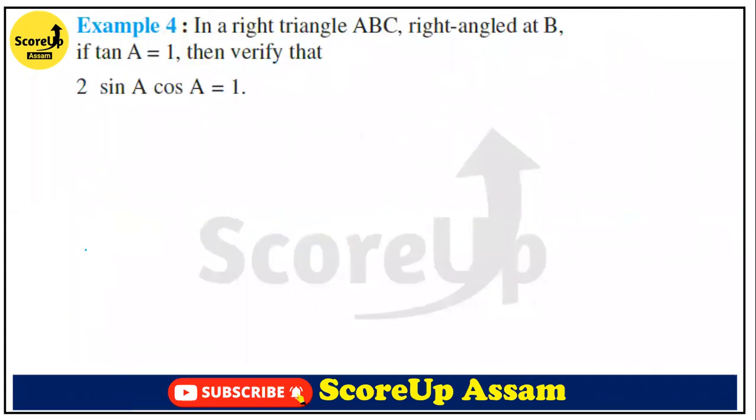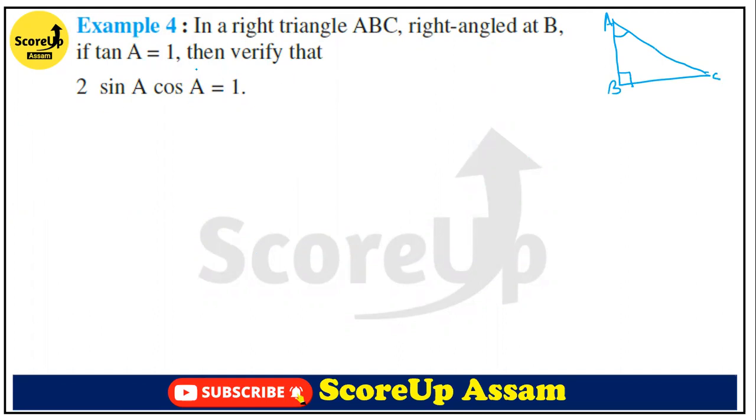In a right angle triangle ABC, let's draw it, right angle at B. That means this is our B, this is our A, this is our C. If tan A is equal to 1, we are told to verify.